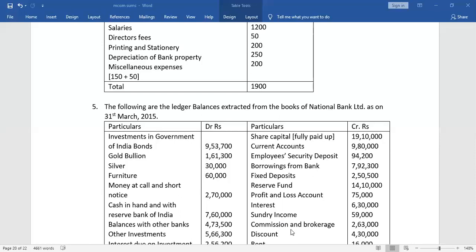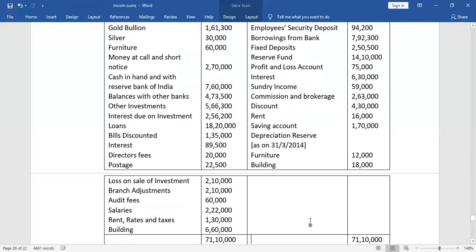Commission and brokerage is also income, because when the bank acts as an agent, it will get commission and it will also get brokerage. So this is a source of other income to the bank. Then we have rent. Rent is also income. Normally it is rent paid, but because it is in the credit side of the trial balance, it should be rent received.